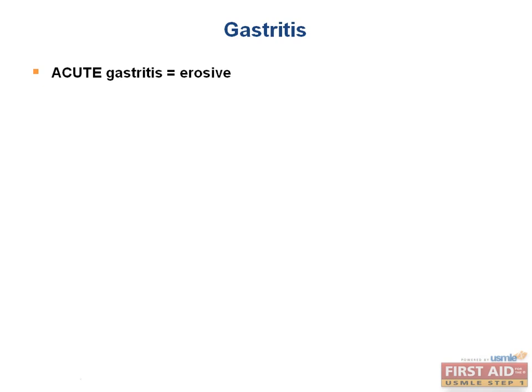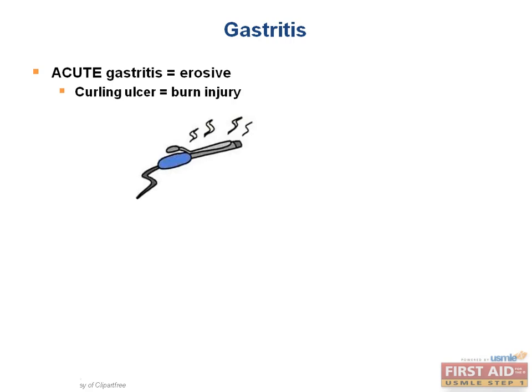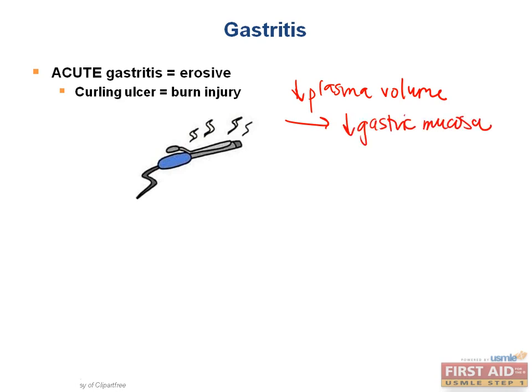The first is a curling ulcer, which is related to burn injuries. The way to remember this is thinking of a curling iron. The curling iron is hot, hot, hot, and it burns. In the curling ulcers, the loss of plasma volume due to the burn can by itself cause sloughing of the gastric mucosa. The second type of acute gastritis is Cushing ulcer, which is related to brain injury.